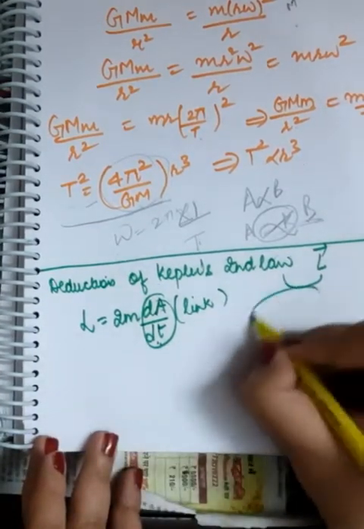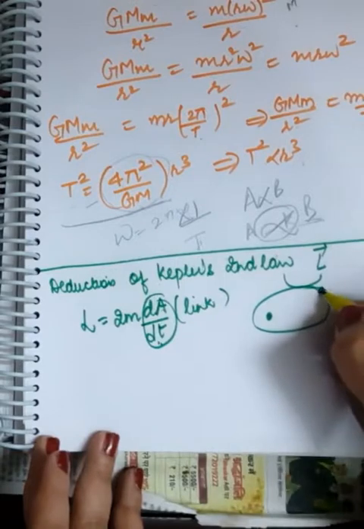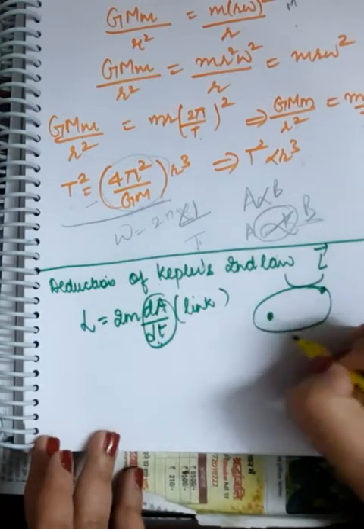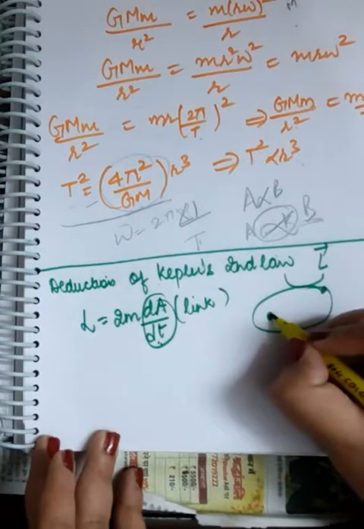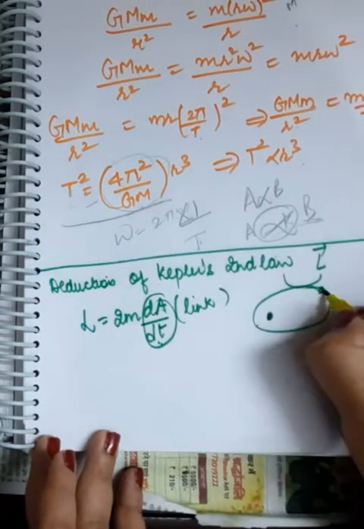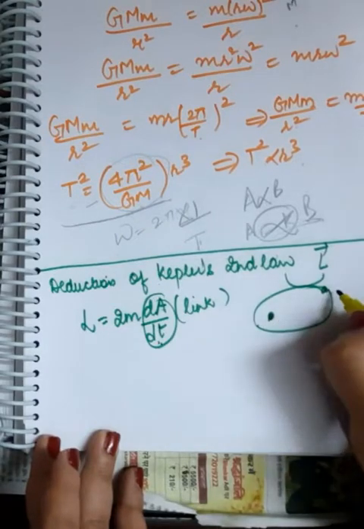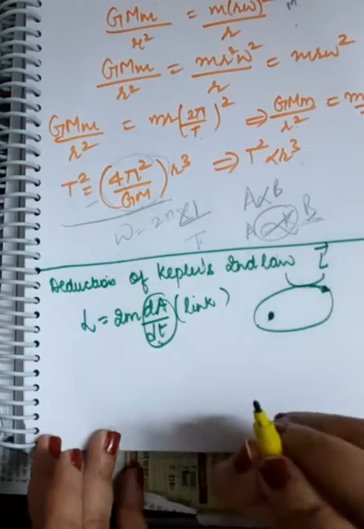See, this is a system of a sun and a planet. When a planet is revolving around the sun, it is doing so because of the gravitational force of the sun and the planet, right? Sun and planet are bound to each other because of their gravitational forces, and that is why the planet is revolving around the sun.